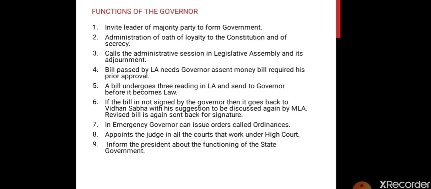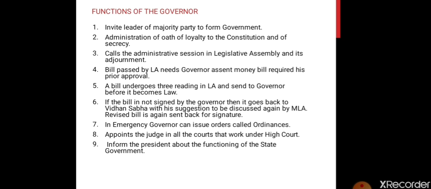What are the functions of the governor? Governor invites the leader of a majority party to form the government. Once the elections are done and whichever party is showing the majority of MLAs, the governor invites them to form the government. Second, the administration of oath of loyalty to the constitution and of secrecy. The governor also takes care that when the government is forming, the oath taking ceremony, shapath samaroh, of that government takes place properly, and they maintain the secrecy and the loyalty to the state.